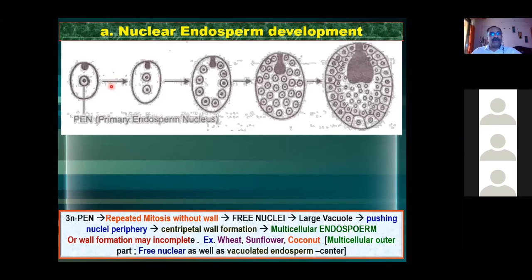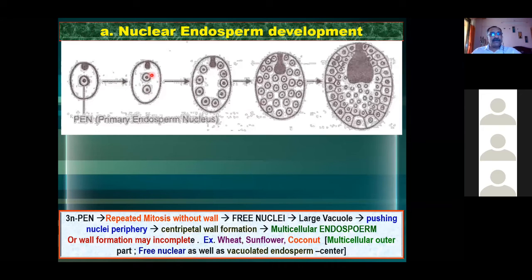So you get two nuclei from one primary endosperm nucleus. Normally, you know that once two nuclei are formed, the cytoplasm divides and immediately two cells are formed. But in this case, cell wall formation will not take place. Cell division will not take place. Only the nucleus will divide.